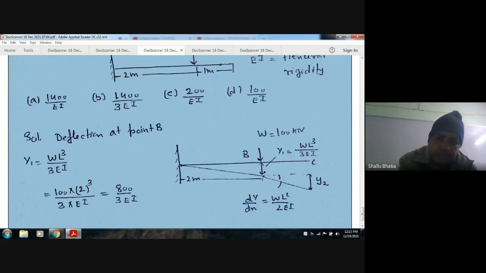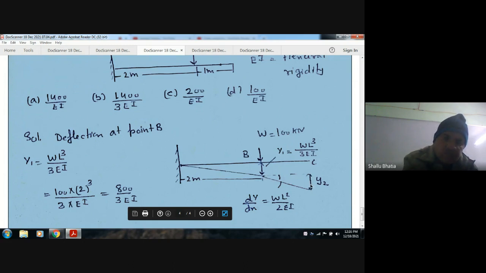Now, this is the formula for deflection and slope, and the slope is WL² by 2EI. As there is no load further acting on this cantilever, the slope will remain constant and it will form a triangle, and this value is 1 meter, and we can find out y2.